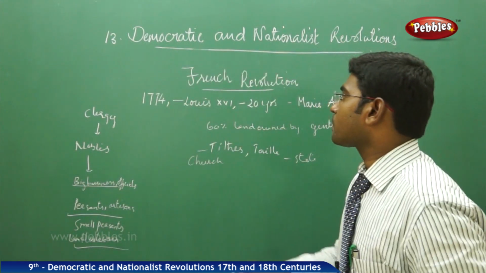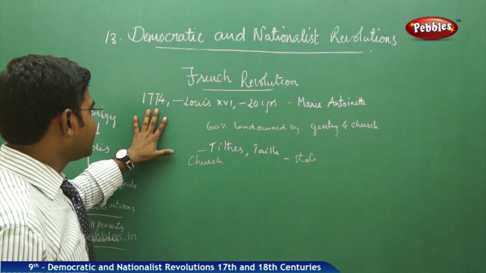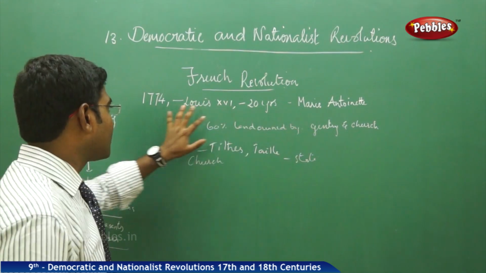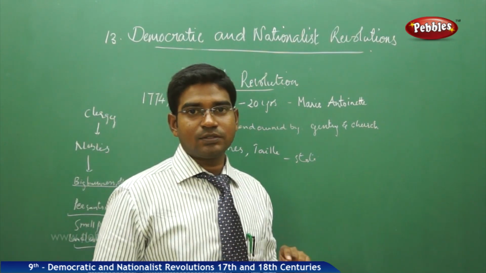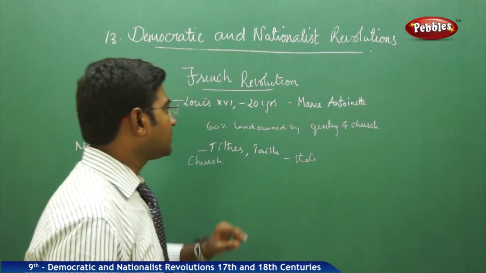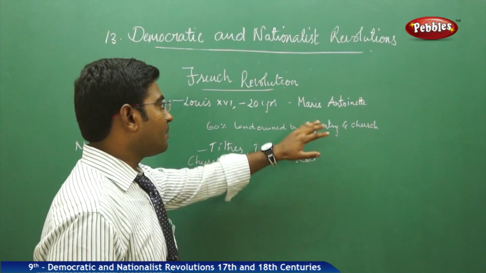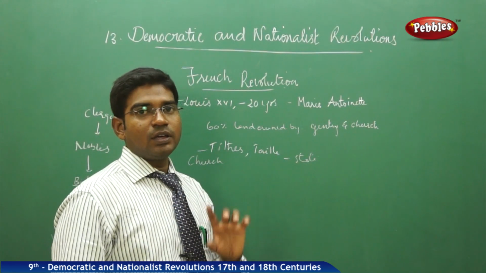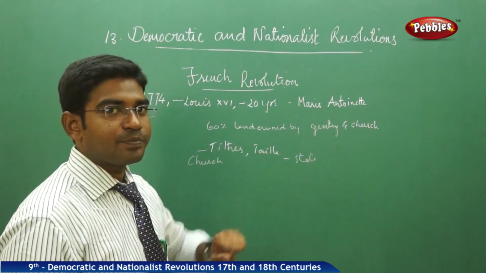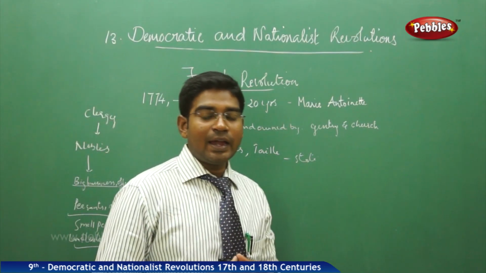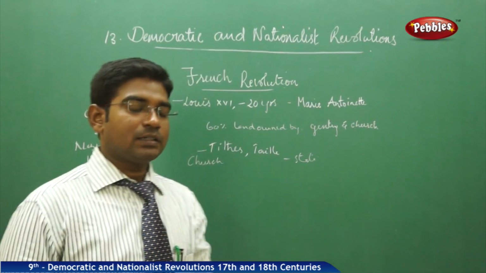Let us see here. The French Revolution initially started in 1774. The period was 1774 AD. Louis XVI became the Emperor of France, and he was just 20 years old, very young, and he got married to an Austrian princess named Mary Antoinette. So these two got married, and when he was ascending the throne, he learned that the treasury